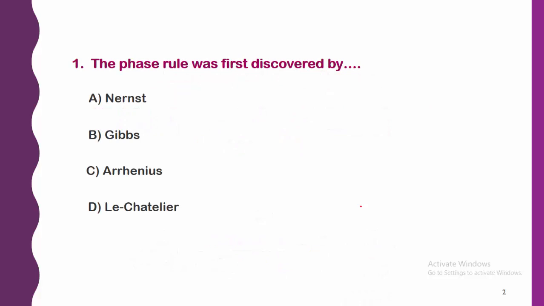The first question. The phase rule was first discovered by, options are given: A. Nernst, B. Gibbs, C. Arrhenius and D. Le Chatelier. As we know, the phase rule we already studied in the theory also. The phase rule was discovered by the scientist J.W. Gibbs, that is option B.